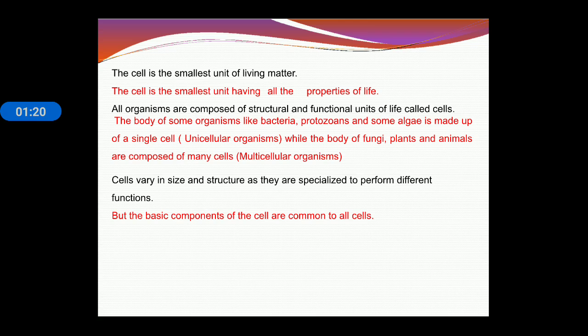The body of some organisms, like bacteria, protozoa and some algae, is made up of a single cell, while the body of fungi, plants and animals is composed of many cells. Single-cell organisms are known as unicellular and multi-cell organisms are known as multicellular. Cells vary in size and structure as they are specialized to perform different functions, but the basic components of a cell are common to all cells.